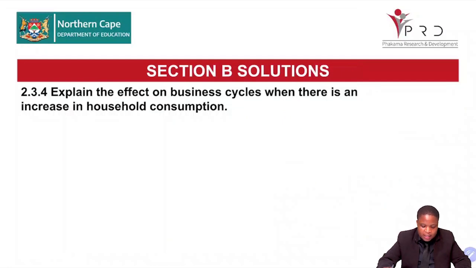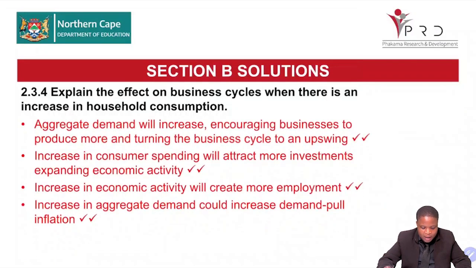Explain the effect on business cycle when there is an increase in household consumption. Household consumption means that there's more money in circulation, production will increase, right? So when you're thinking of the business cycle, you're thinking of the phases when people are buying. At what phase are we, and what phase will it trigger? Aggregate demand will increase, encouraging businesses to produce more and turning the business cycle to an upswing. So as more people are buying, production is increasing, we are going upswing. So the business cycle will go up.